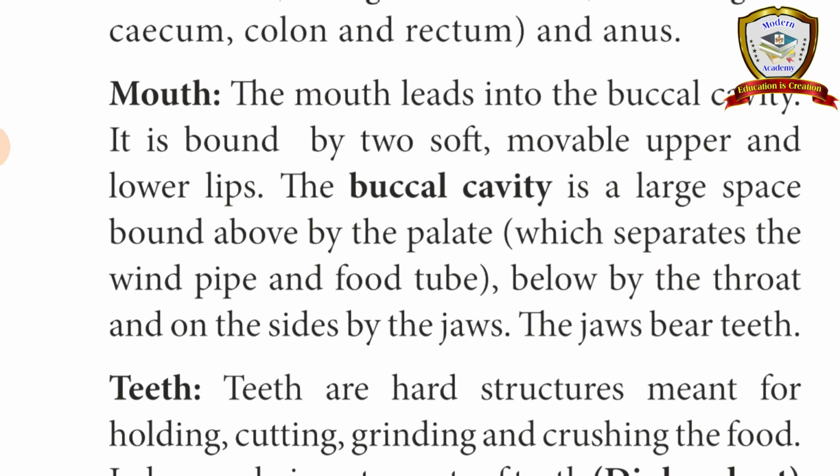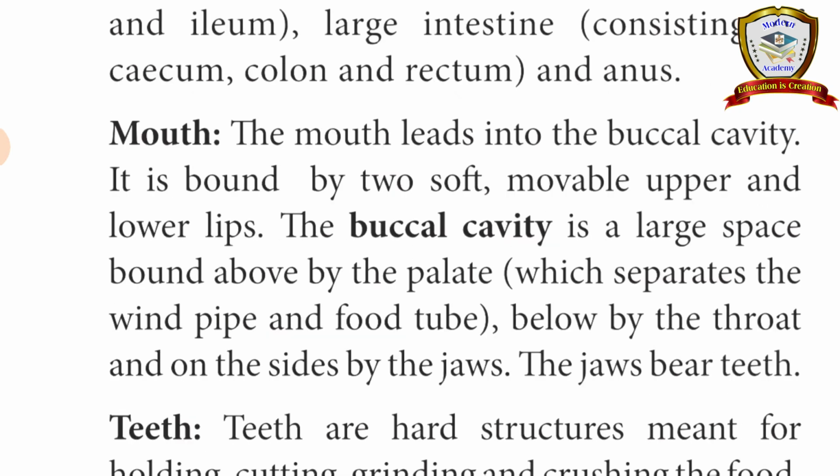Inside it are structures that separate the windpipe and food pipe. It is bounded below by the throat and on the sides by the jaws. The jaws bear teeth.